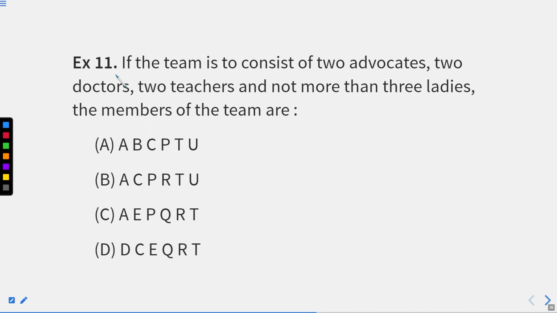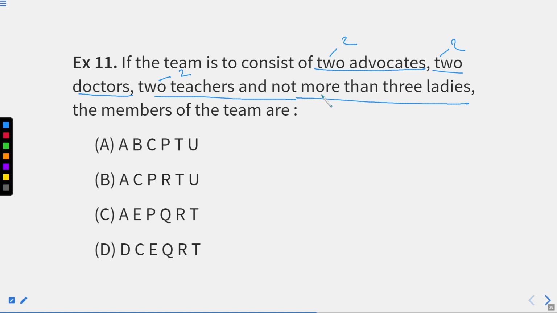Question number 11 says that if the team is to consist of two advocates and two doctors, the gender is not specified for both professions, two teachers, and not more than three ladies in total. So we have to find two advocates, two doctors and two teachers. In total, in a team, not more than three ladies should be there. So you can have three ladies, two ladies, one lady, or no ladies.